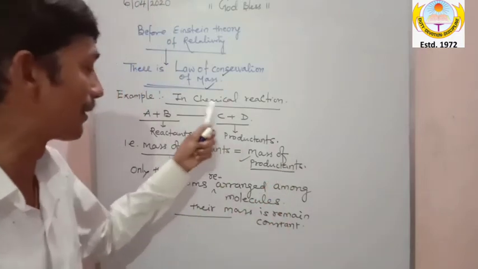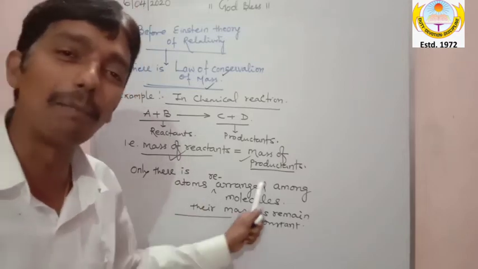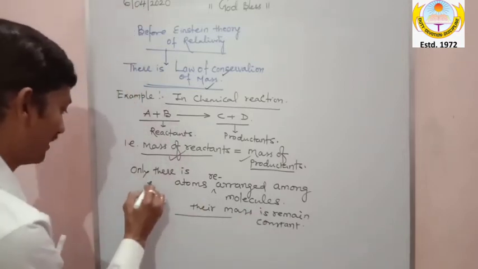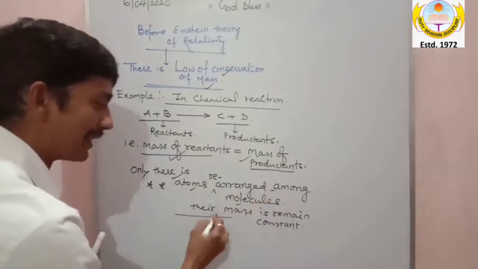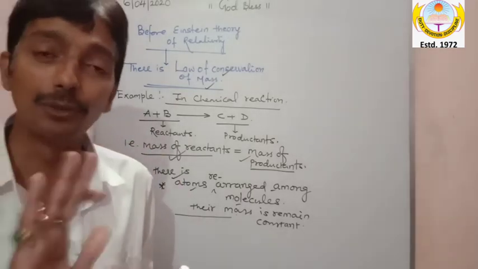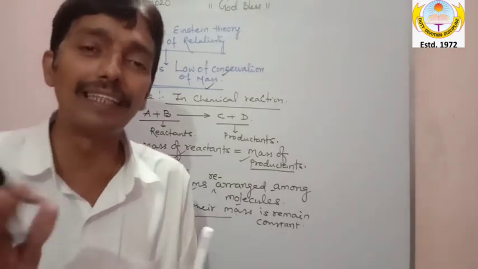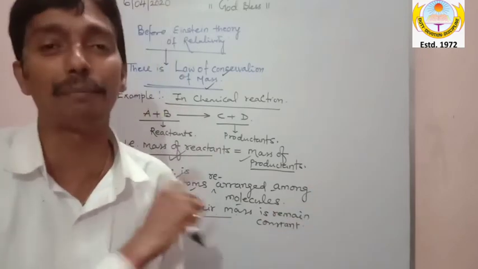Sir, during a chemical reaction, only atoms rearrange among the molecules. Please take care of this line. Only there is atom rearrangement among molecules. Their masses remain constant. Am I clear, my dear? There is no change in the mass. Only a rearrangement of atoms takes place among molecules during a chemical reaction.